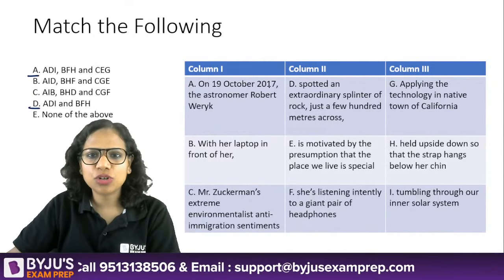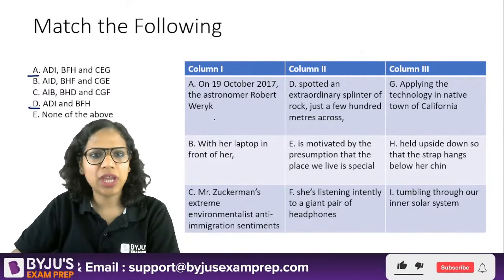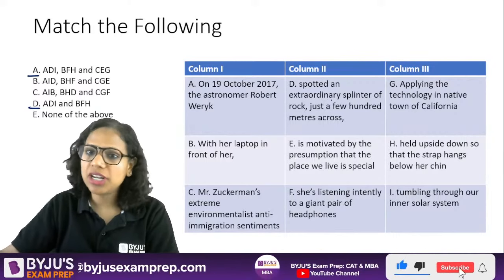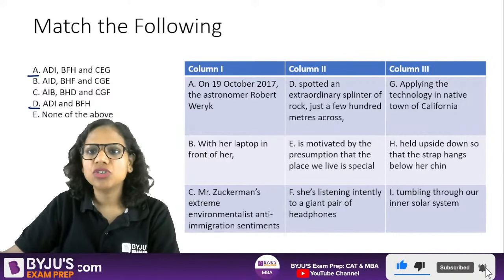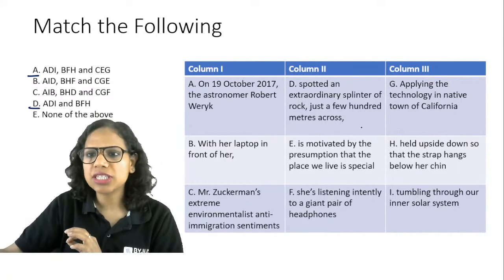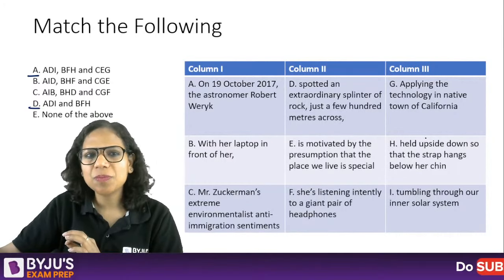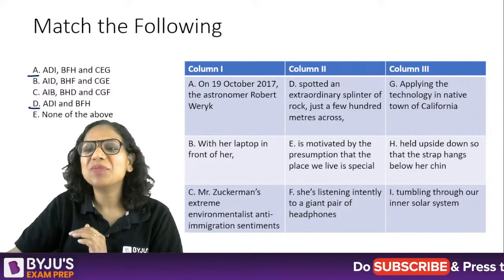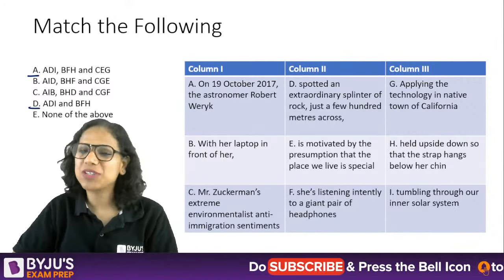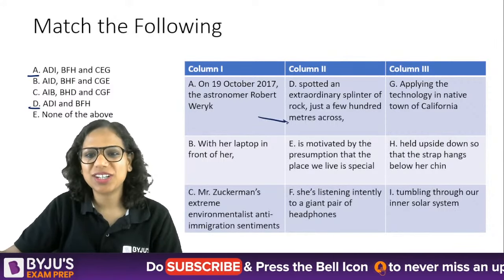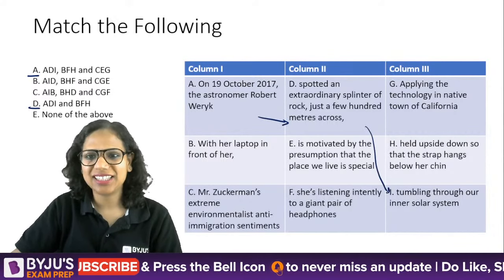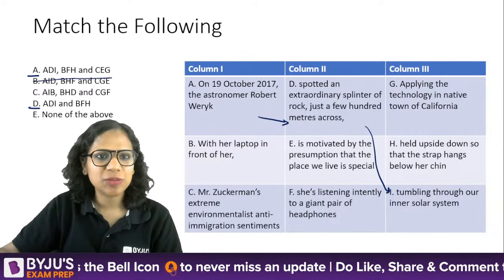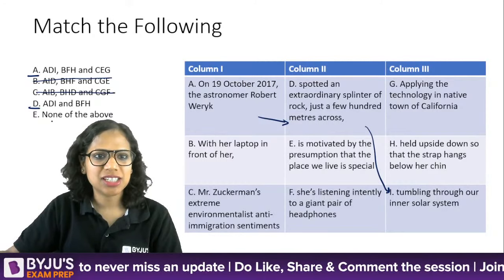On 19th October 2017, the astronomer Robert Weryk spotted an extraordinary splinter of rock just a few hundred meters across, tumbling through our inner solar system. Yes, absolutely. This makes sense in this order: A, D, and I. Right? So, eliminated. Okay.